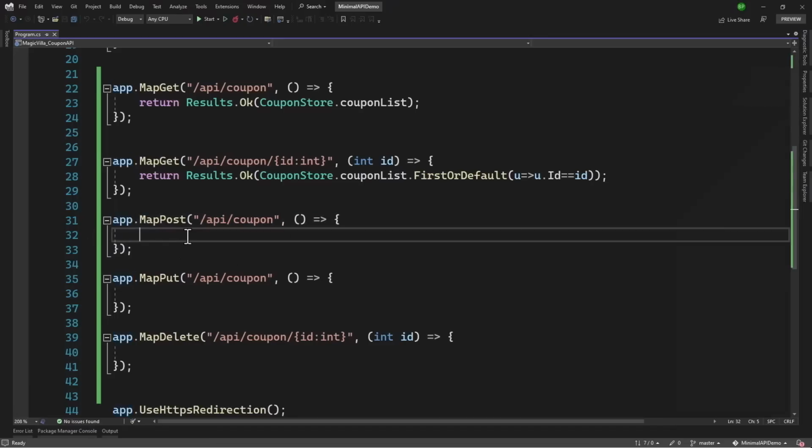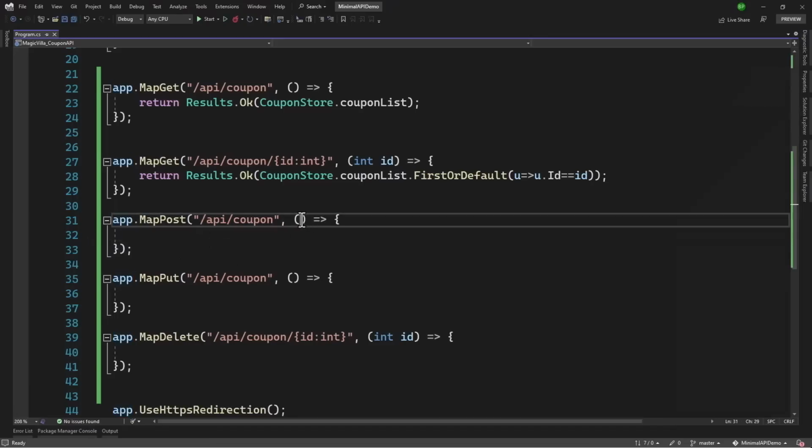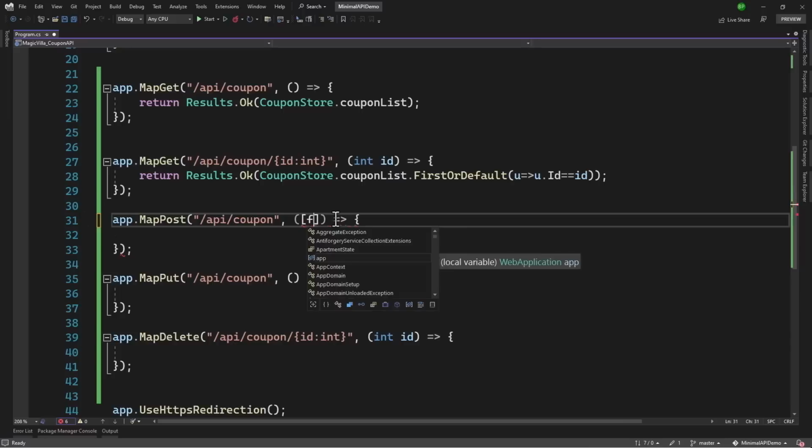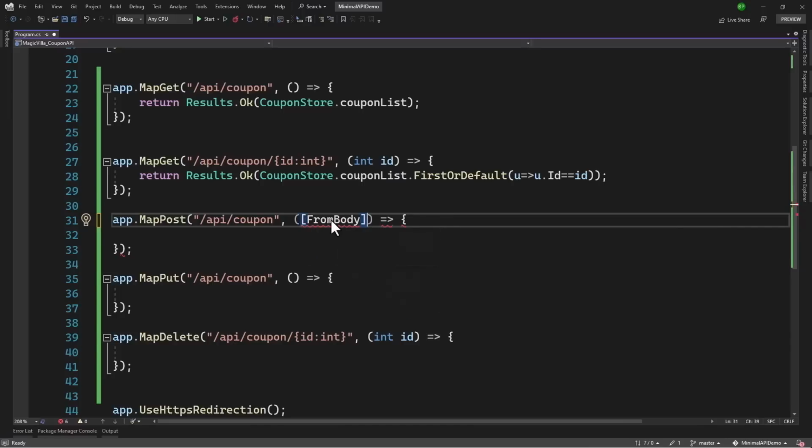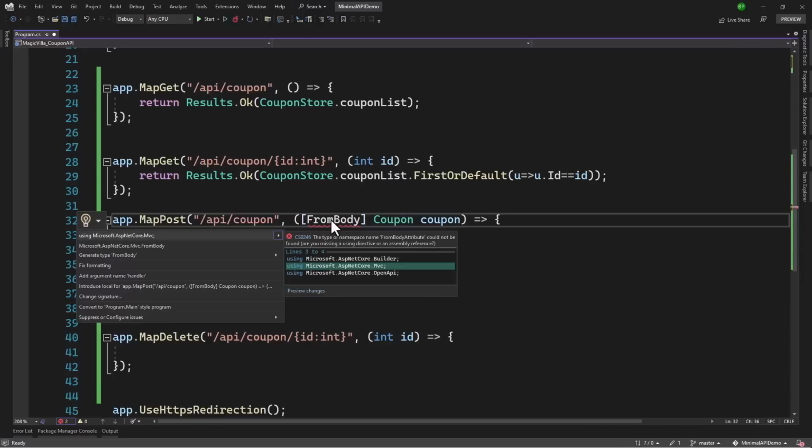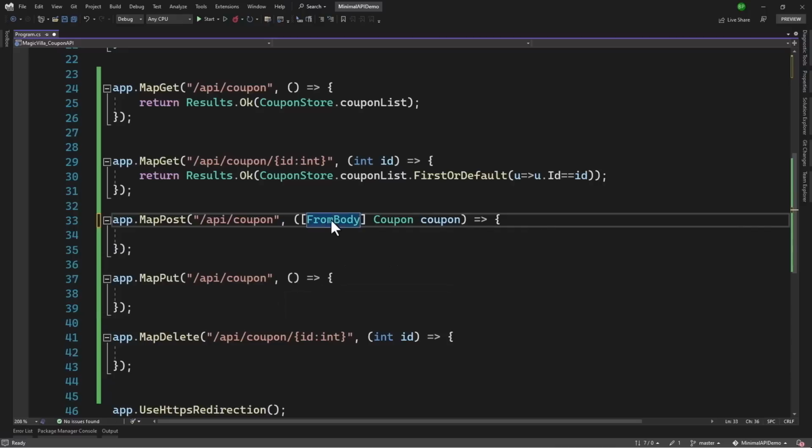Now we want to create a coupon. When we create a coupon, we typically receive a coupon object from the body. So getting that is exactly same like we do in API project. We will say FromBody in the parameter here, and we will receive a coupon object. Let me call that coupon, and we will add using statement for our model. Now FromBody requires a using statement which is in Microsoft.AspNetCore.Mvc. But once we add that, it will know that a coupon object will be passed from body when the post request will be called.